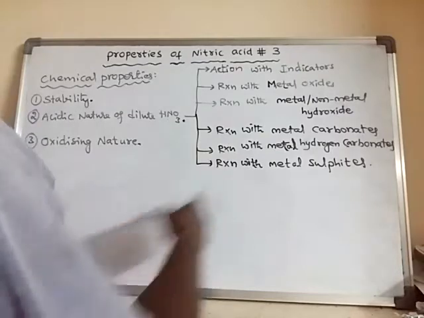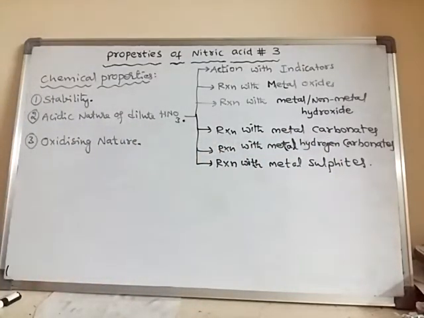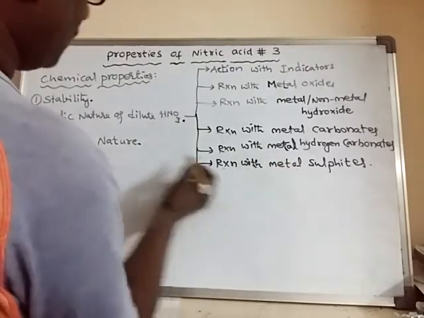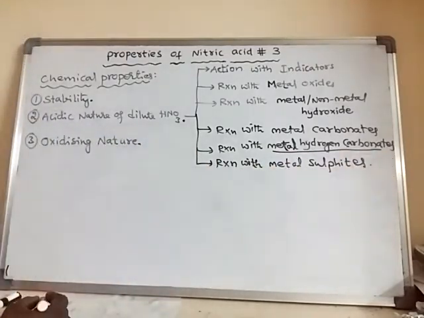When metal carbonates react with dilute nitric acid, they form metal nitrate salts, water, and along with these two, carbon dioxide gas is also formed. Till here we have learnt about the acidic nature of dilute nitric acid, and in this class we will start from here.